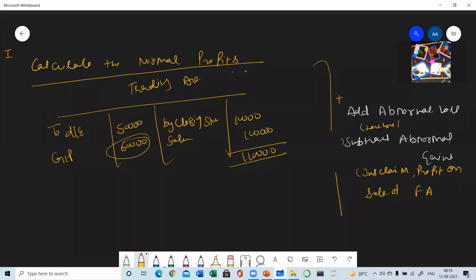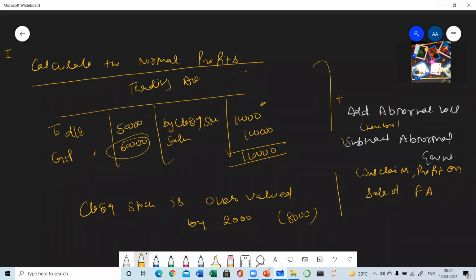Now let's take an example. It is given in the question that closing stock is overvalued by 2,000. So what does it mean? It means the actual value of the closing stock was rupees 8,000 and here you have written 10,000. So this is known as overvaluation of closing stock. And overvaluation will lead to an increase in the gross profit or a decrease in the gross profit? Tell me fast, because all these types of questions can be part of one marker questions.